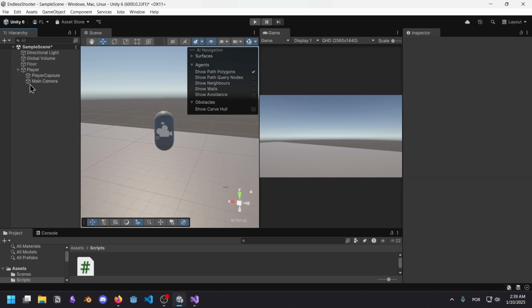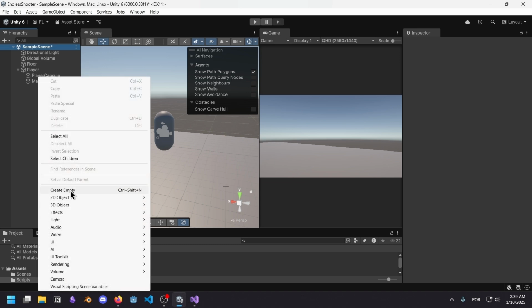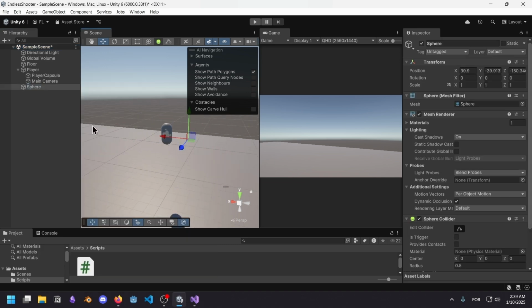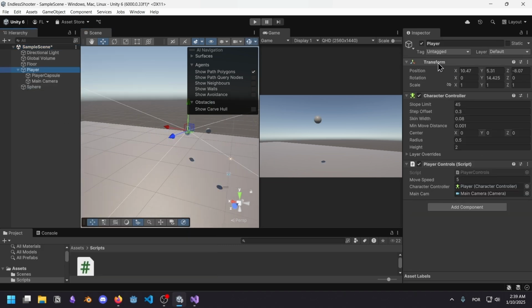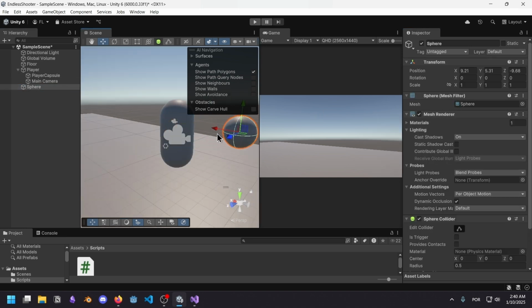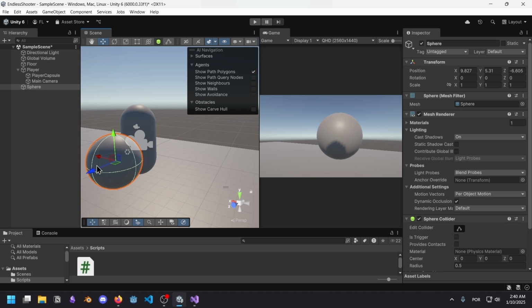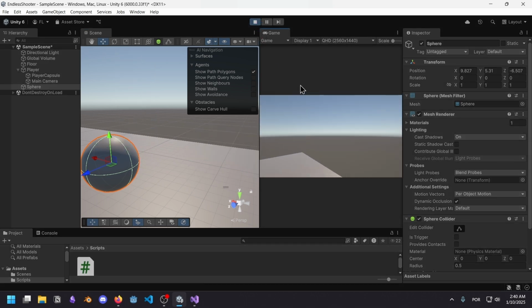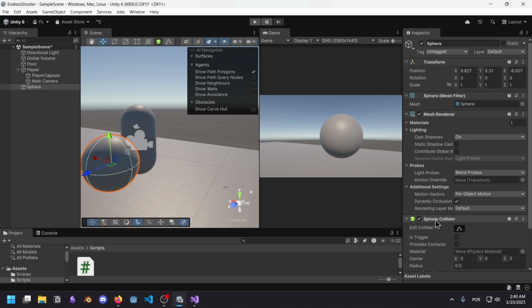So I'm gonna test if the gravity is working like it's supposed to by adding a new object like a sphere to the scene. Let me put it in the exact same position as the player. Copy position and paste. Okay, so at least on the y-axis, it's in the same position as the player. So they should both fall at the same speed, if my gravity code is correct. Okay, we're going out. I simply forgot to do everything.